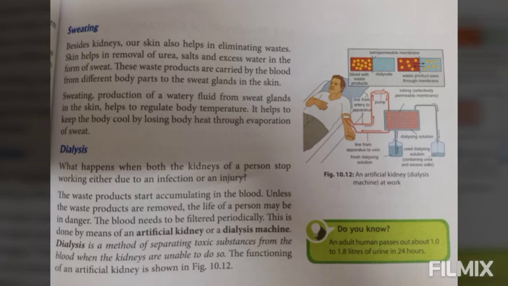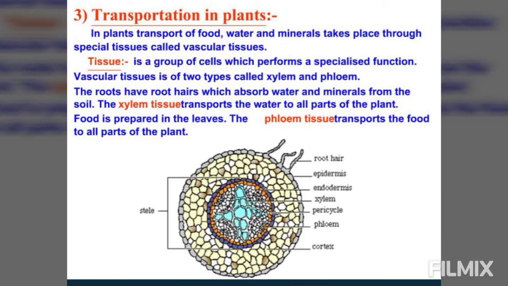The blood needs to be filtered periodically. This is done by means of an artificial kidney or a dialysis machine. Dialysis is a method of separating the toxic substances from the blood when the kidneys are unable to do so. The functioning of an artificial kidney you can see in the diagram shown here. Here the impure blood is passing, and the waste product is removed through a dialysis solution, and after the waste is removed, the pure blood is pumped back into the human body through this dialysis machine.